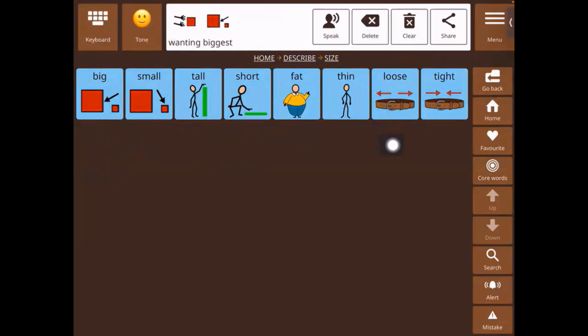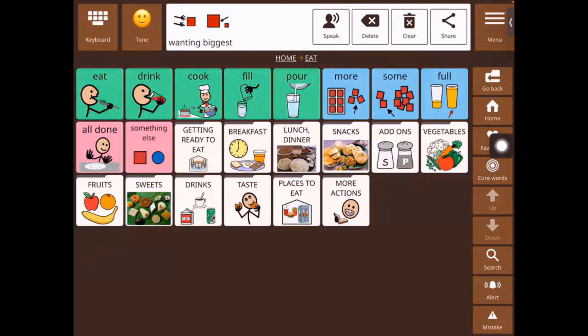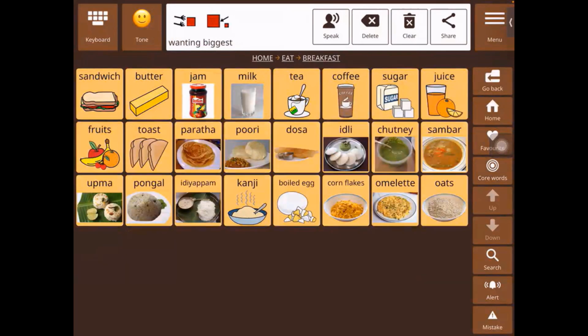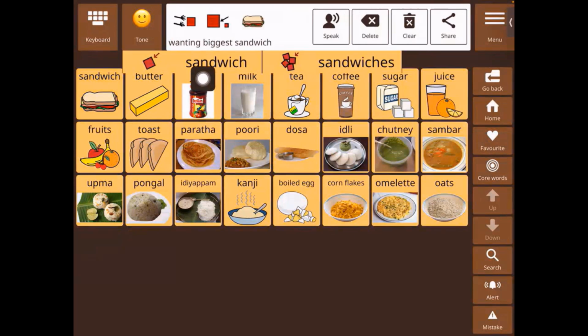Then if your word is a noun, let's say we select sandwich, then you're able to see the singular and the plural version, sandwich and sandwiches. So you're able to select all of these different features for grammar once you turn it on.